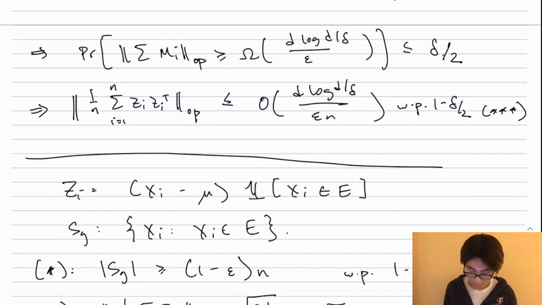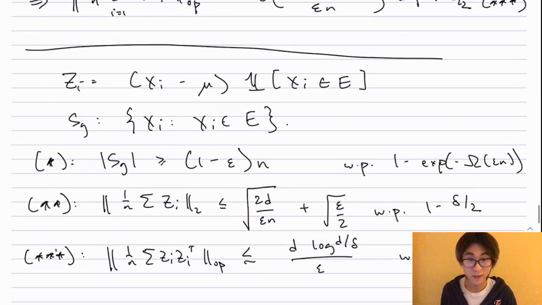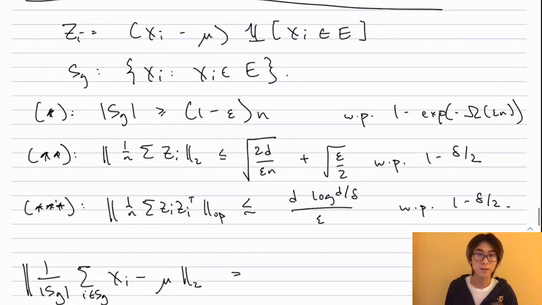Okay, so I claim that's pretty much it, we're almost done. We just need to put everything together. So let's briefly recall what the notation was. Z sub i is just X sub i minus mu conditional on the event that Xi lives within this ball, and S sub good is just the set of samples within this ball. And we've proven the following three facts.